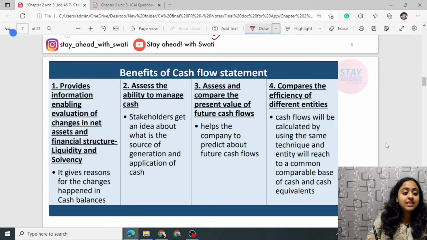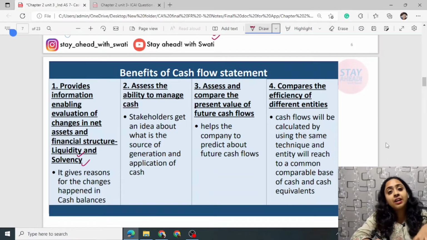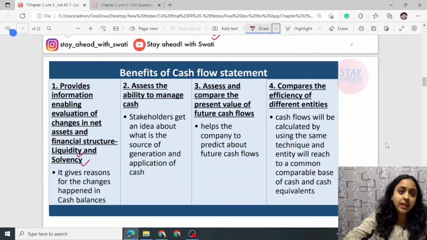Firstly, it provides information enabling evaluation of changes in the net assets and financial structure, liquidity and solvency. It tells you how solvent, how liquid is the current cash position of an entity. For example, I told you, if you are doing sales of 1 crore rupees, it is a very great sales amount, and you are profitable.